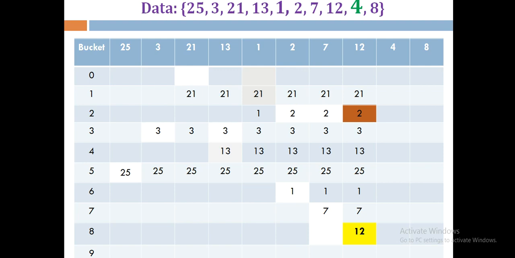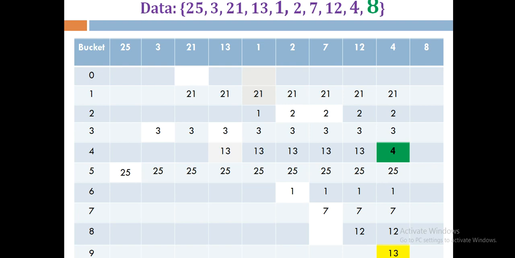And how are we going to do that? We'll move that 13 to the next available slot, and we'll place the 4 at its correct position. You can see that as 13 creates the collision, we are placing the 4 at its right position because 13 is not in the right position, and we'll move the 13 to the next available slot. Which is the next available slot? Directly 9. So we have placed the 13 at that location.